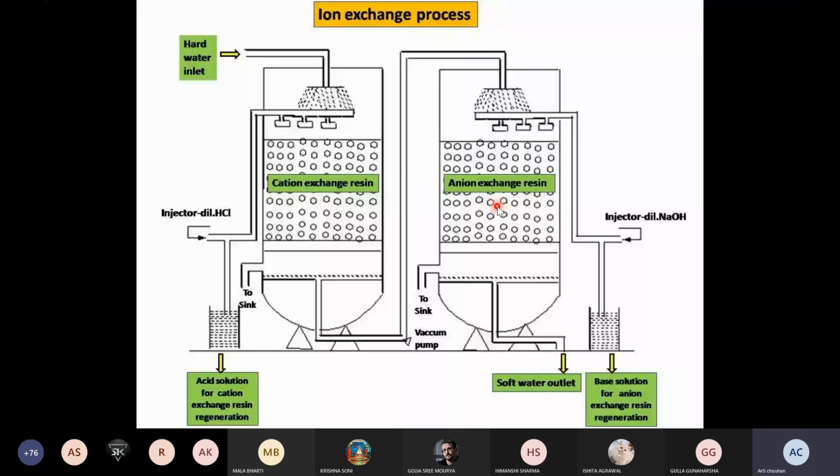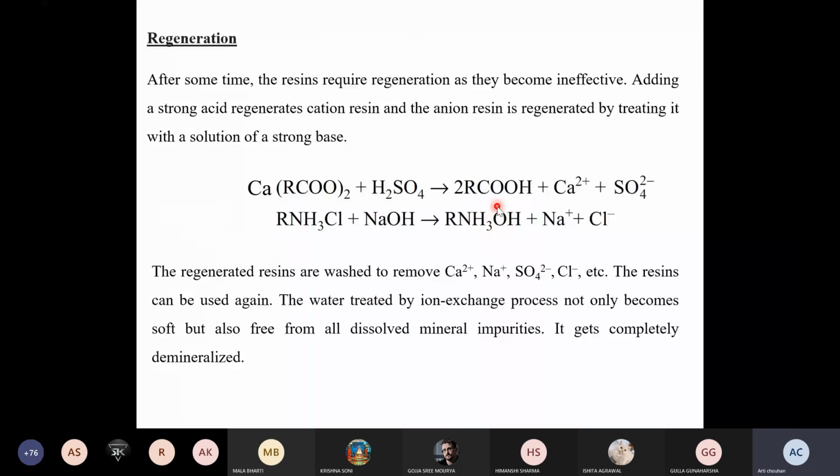So let's discuss the regeneration of the ion exchange resin. For the cation exchange resin, dilute HCl or dilute H2SO4 solution is injected into the resin. Then H plus will exchange all the cations. The calcium and magnesium ions formed after the softening process, which are now part of the cation resin structure, will be exchanged with the H plus ions, and you will be able to reclaim the resin structure as RCOH again.